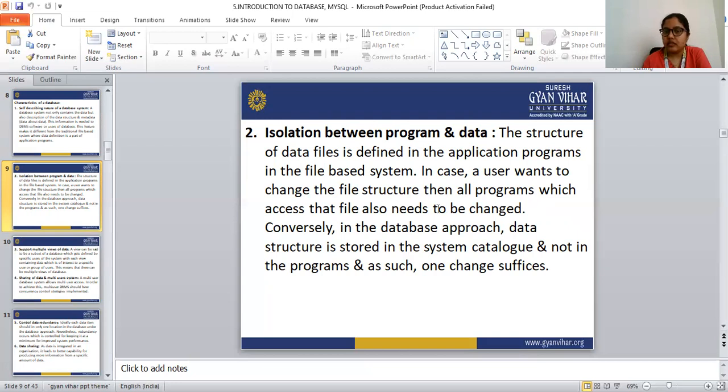So in the file-based system, if the user wants to change any file structure, then all programs which access that file also need to be changed. In that case, the data and the program are not separate. The structure of the data file is defined in the application program in the file-based system. So this is the isolation between program and data.